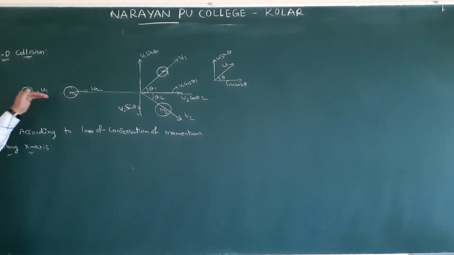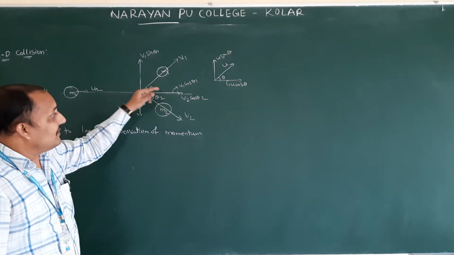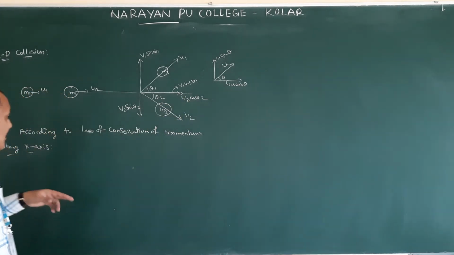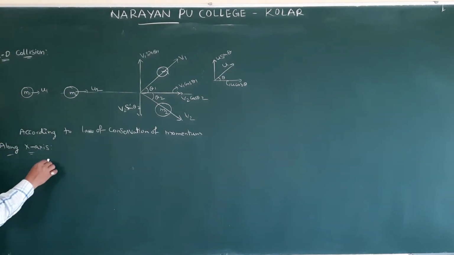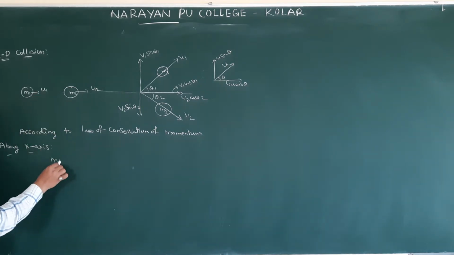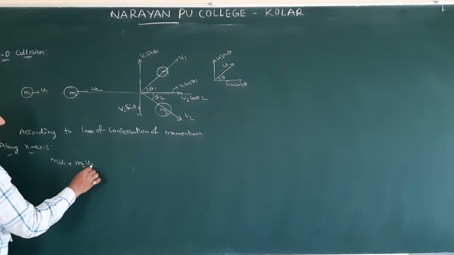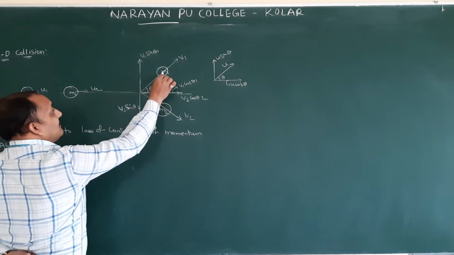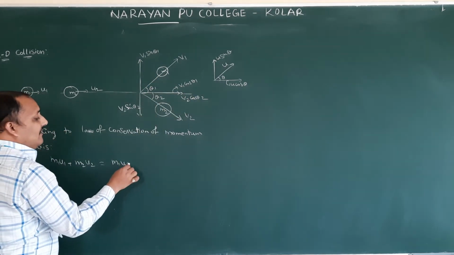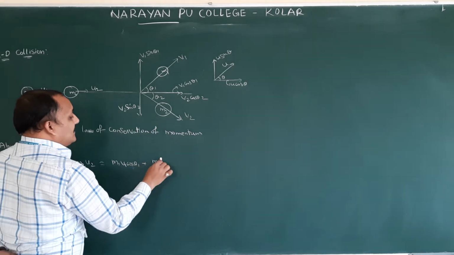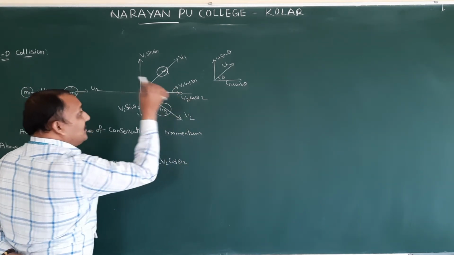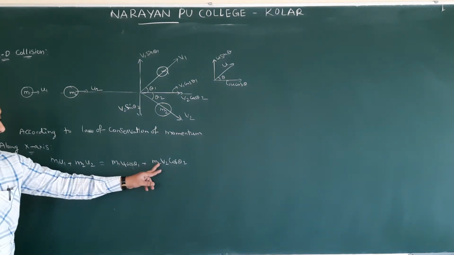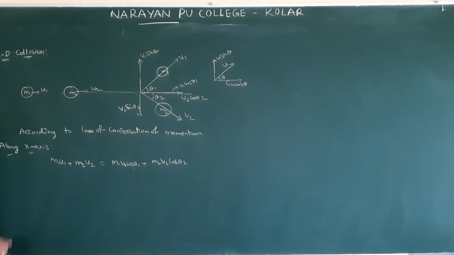Along the x-axis, m1 and m2 are moving, so v1 cos θ1 and v2 cos θ2 along the x-axis. Therefore, before collision, what will you get? m1 u1 plus m2 u2 is equal to m1 v1 cos θ1 plus m2 v2 cos θ2. This is along the x-axis.